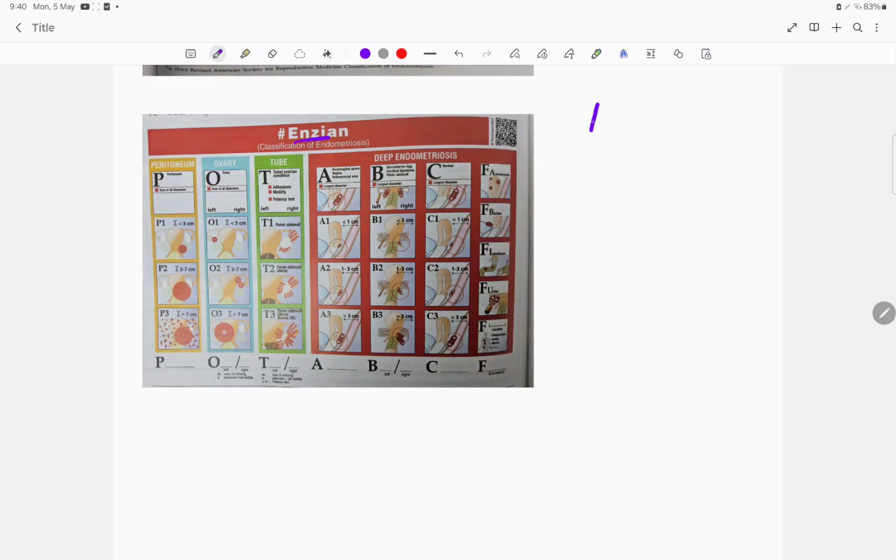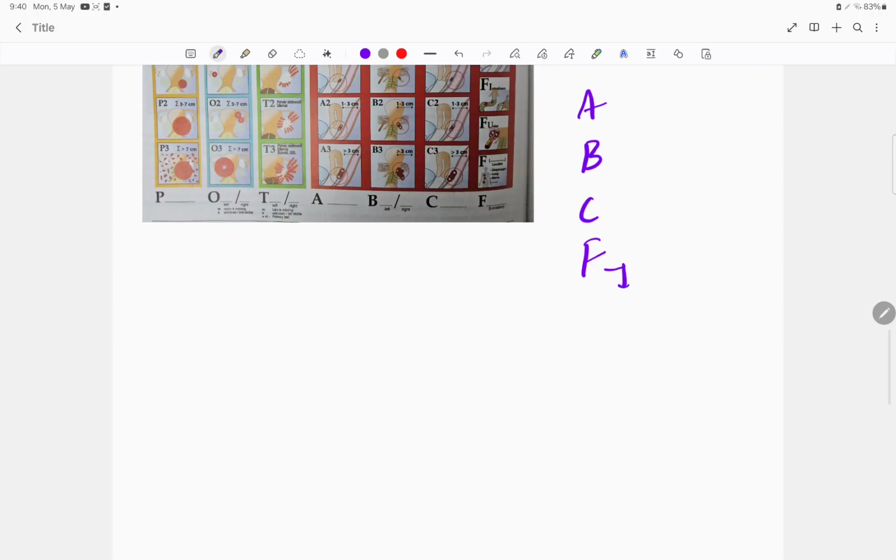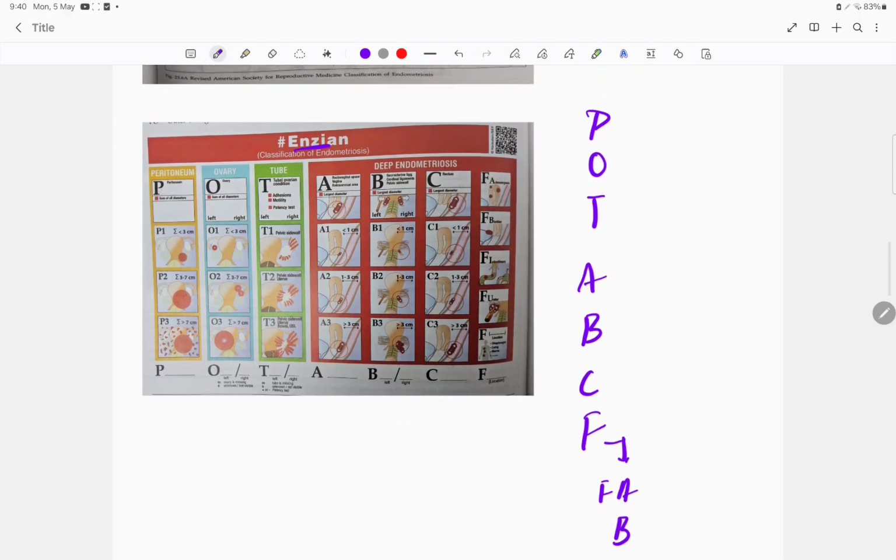In the ENZIAN classification, there is something called P, O, T, A, B, C, F. F is again further classified into FA, FB, FU, FI and FO. P is very easy, peritoneum.